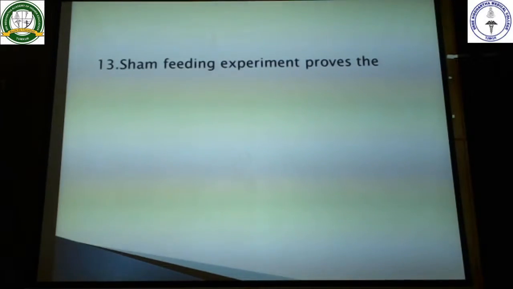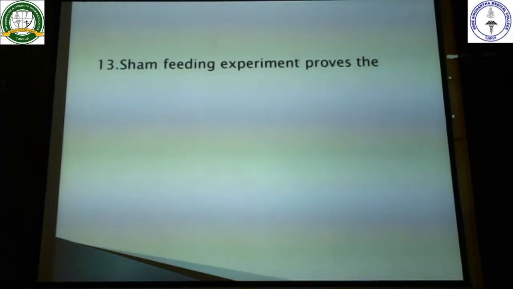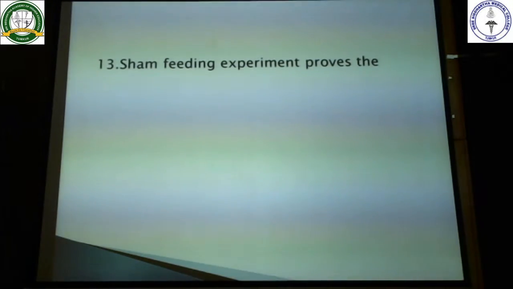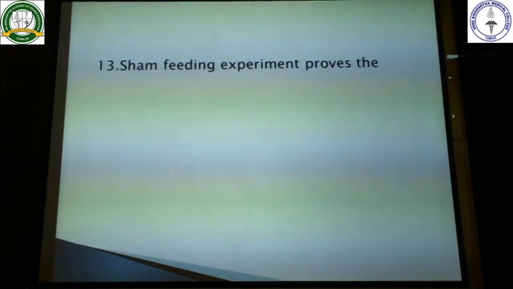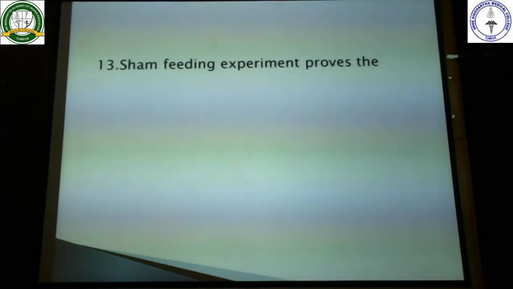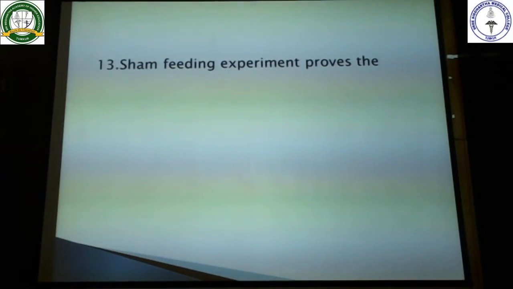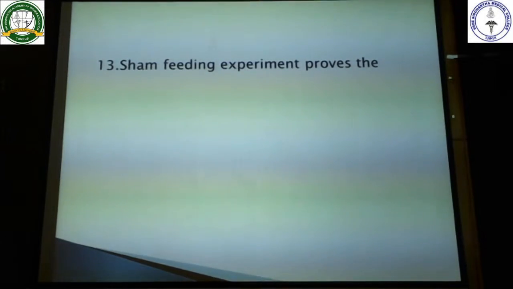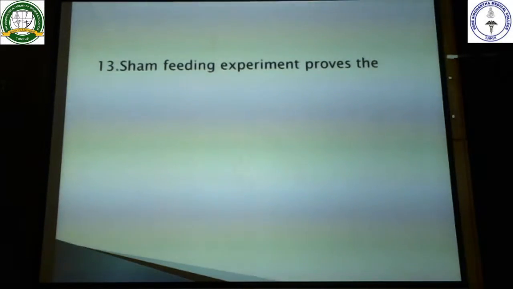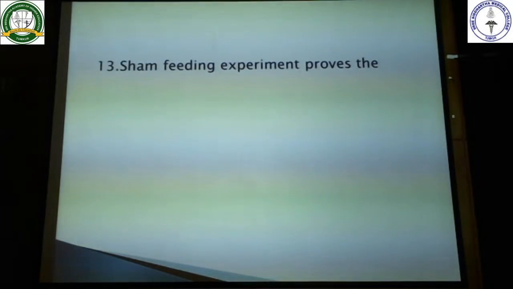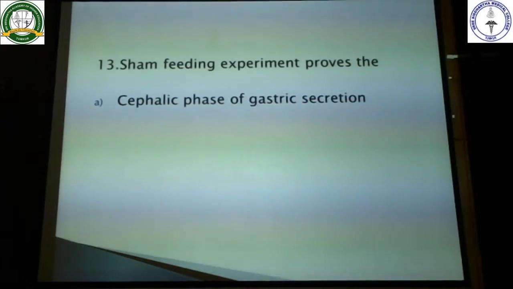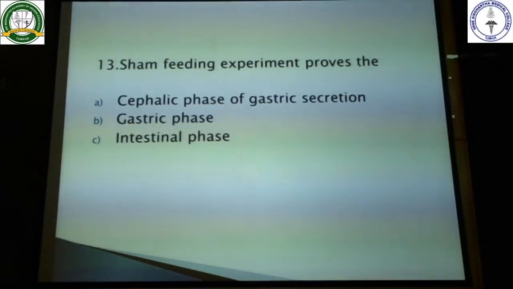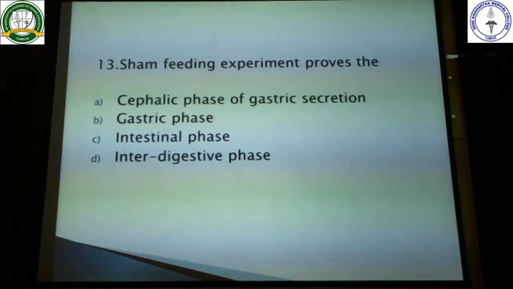Interestingly, when the dog was made to eat the food, without the food entering the stomach, with the food falling outside through the neck, juice was still being produced inside the stomach of the dog. So this sham feeding experiment was done to prove the cephalic phase of gastric juice secretion. That was the base behind this experiment. Let's see the options we have here. The first one is it proves cephalic phase of gastric secretion, then gastric phase, intestinal phase, and interdigestive phase of gastric secretion.